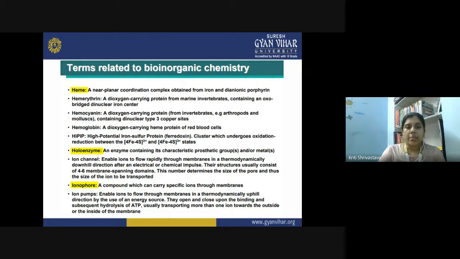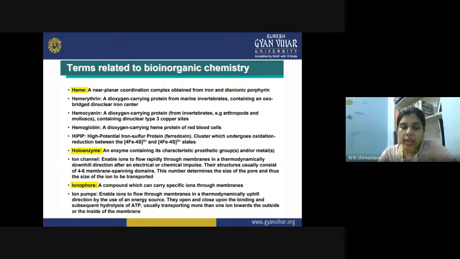Then we have HiPIP, that is high potential iron sulfur protein, and this is commonly known as ferredoxin. It is actually the cluster which undergoes oxidation reduction between the 4Fe4S 2+ and 4Fe4S 3+ state. So basically they are the cluster compounds, and they are involved in the oxidation reduction reaction, with the help of which they actually perform the electron transfer reaction.